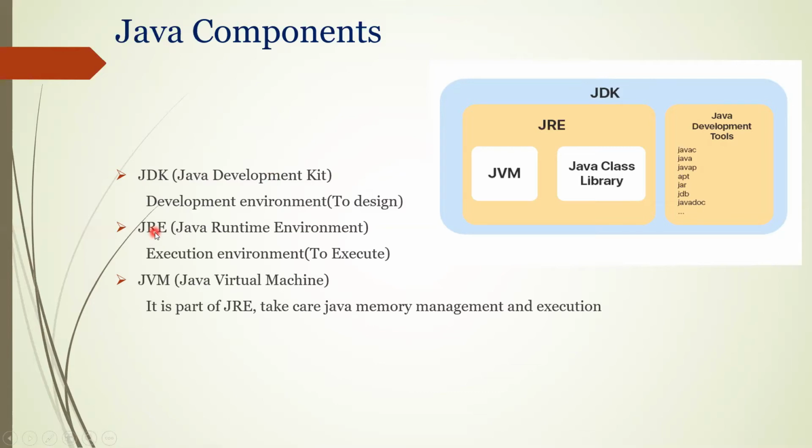Next, JRE, Java Runtime Environment. This is the execution environment, to execute your code or run your applications. If I want to run my application on my machine, I should have JRE.